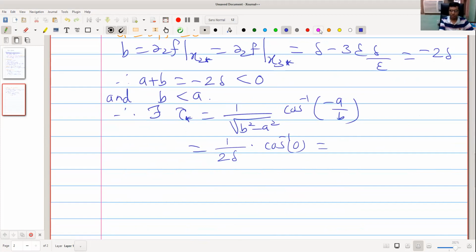So our tau star is pi by 2 into 1 upon 2 delta, that is pi by 4 delta.